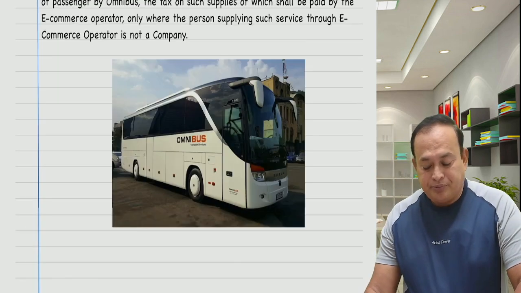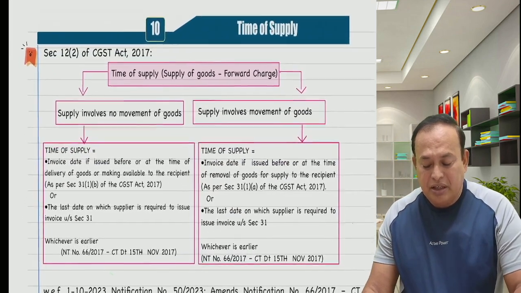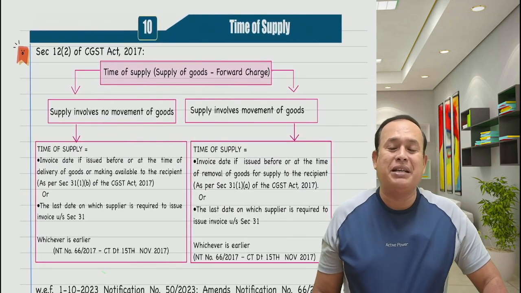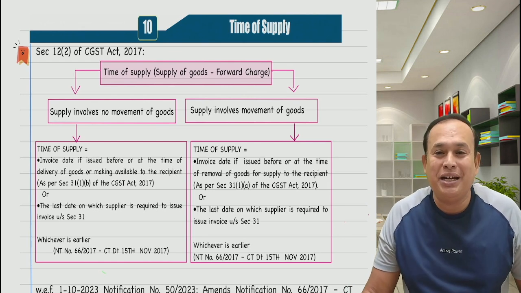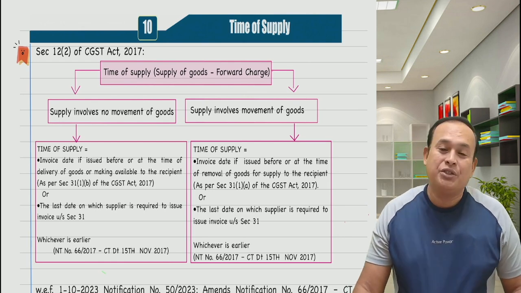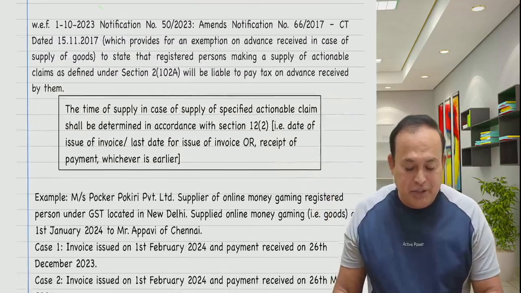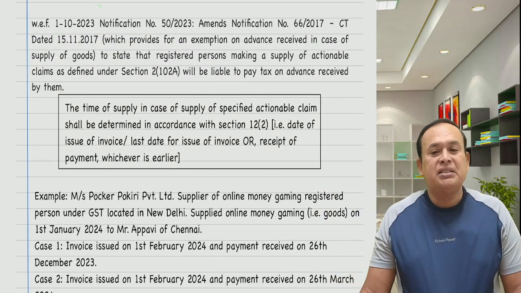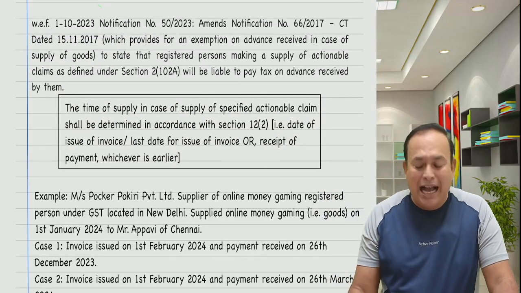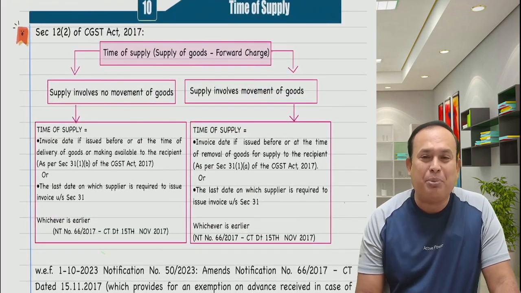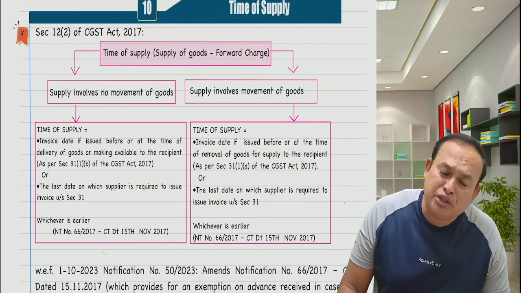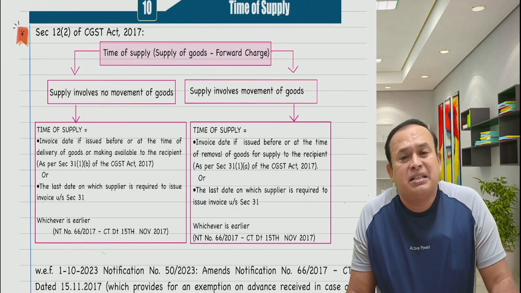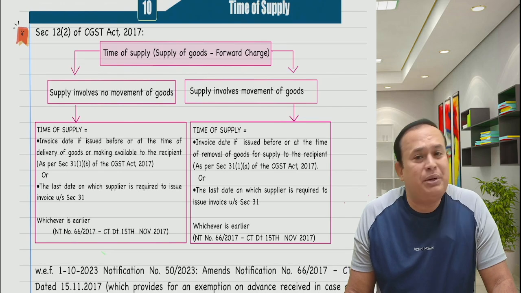Further, my dear friends, with regard to time of supply, what do you mean by time of supply? How to understand time of supply is very important to know the due date of payment of the GST. Am I right? So, in the given case, if there is supply of goods, as you have read, time of supply is equal to the last date to issue the invoice or date of invoice, whichever is earlier, is the time of supply. But the advance payment cannot be time of supply.